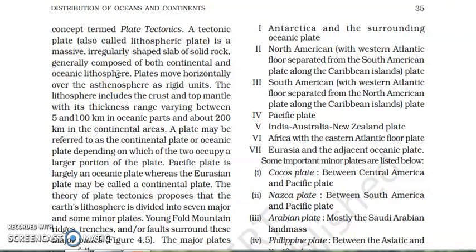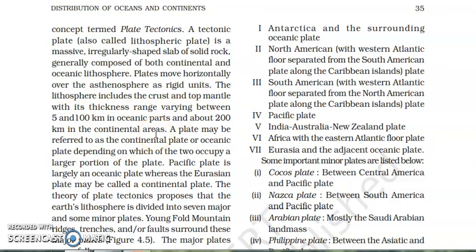You all already read this term, asthenosphere. Asthenosphere is a liquid layer where the mass remains in liquid form only. Above that, these plates are moving. Now these plates move horizontally over the asthenosphere as a rigid unit, and the lithosphere includes the crust and the top mantle, whose thickness varies from 5 to 100 km in the oceanic area and 200 km in the continental area.